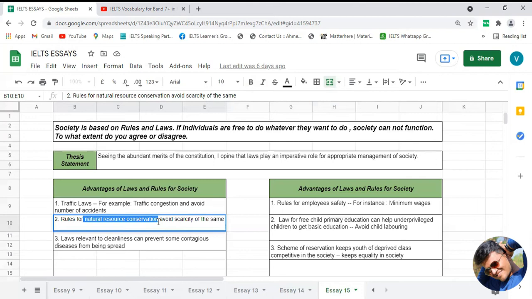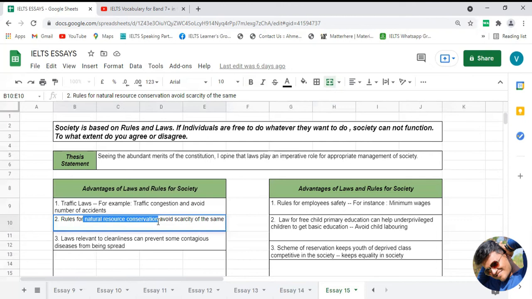In each and every country, the government has made some rules and regulations for industry to use these natural resources in an appropriate manner only. Because of these rules and regulations, which control the usage of natural resources, ultimately it will avoid their scarcity. It means that because of this kind of rules, we will have these natural resources for a longer period of time for the society.